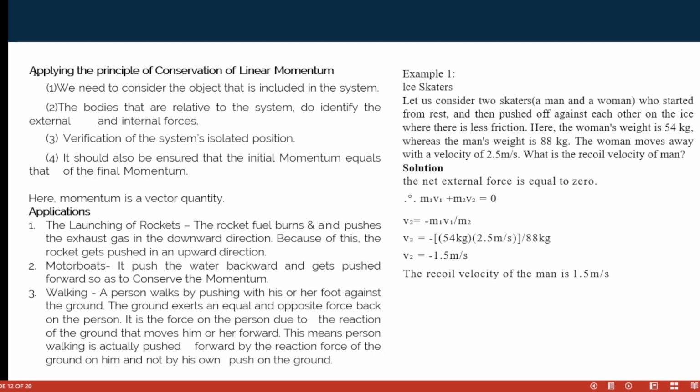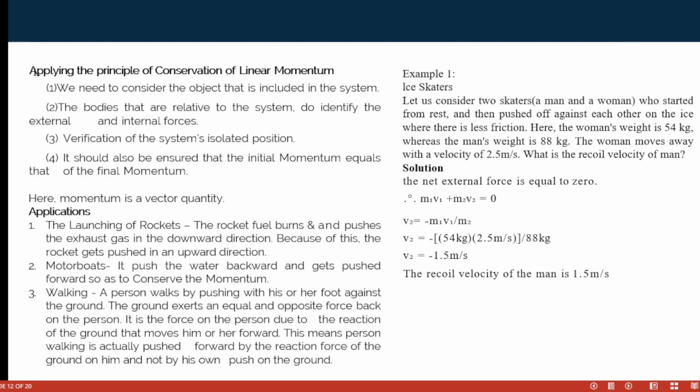So that is it. Now ice skaters: let us consider two skaters, a man and a woman. I'm sure you've seen ice skaters, those people that skate on the ice. They start from rest, that is zero, and then push off against each other on the ice, where there is little friction. Here, the woman's mass is 54 kg, whereas the man's mass is 88 kg. The woman moves away with a velocity of 2.5 meters per second. What is the recoil velocity of the man? What happens to the man's velocity and the woman's velocity? That is what we are trying to find out. So let's check now.